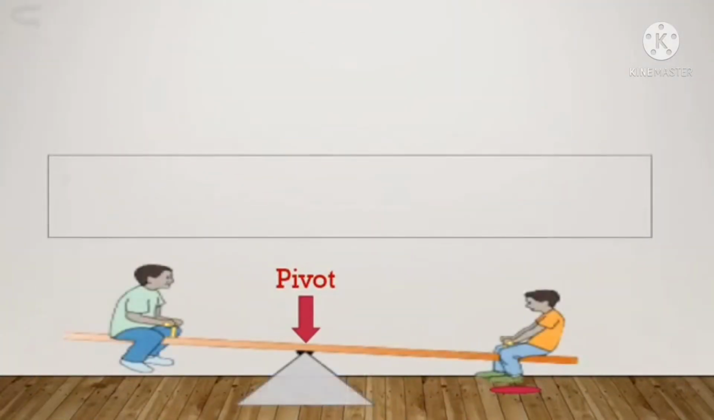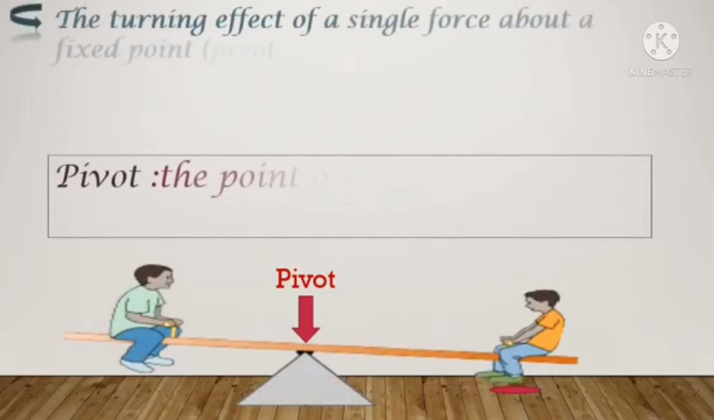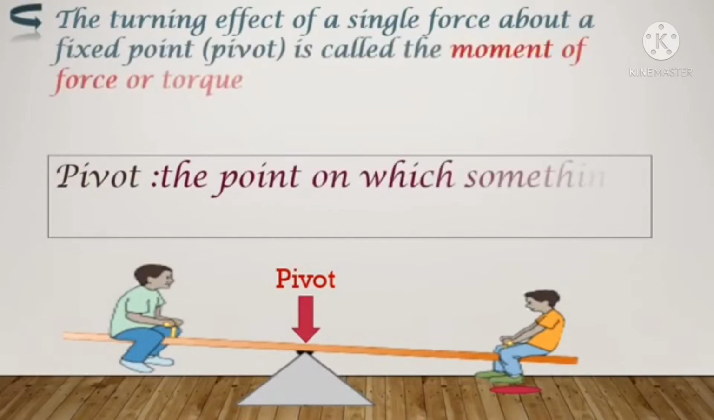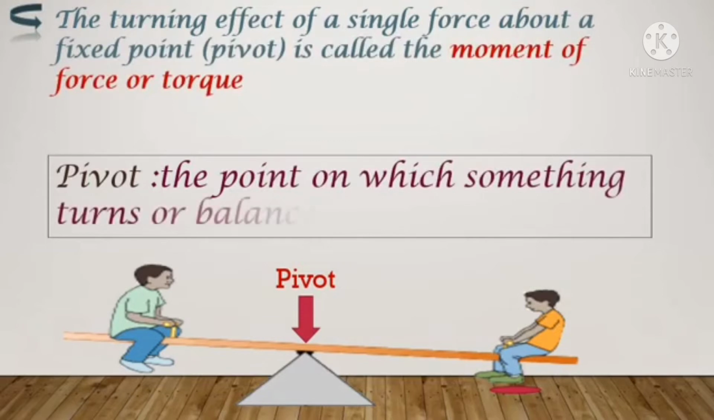The turning effect of a single force about a fixed point or pivot is called the moment of force or torque. What is a pivot? The point on which something turns or balances. Look at the seesaw: the center point is the pivot.